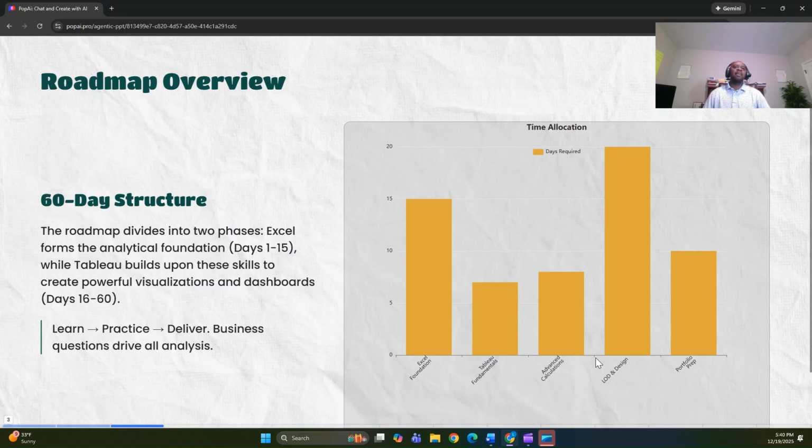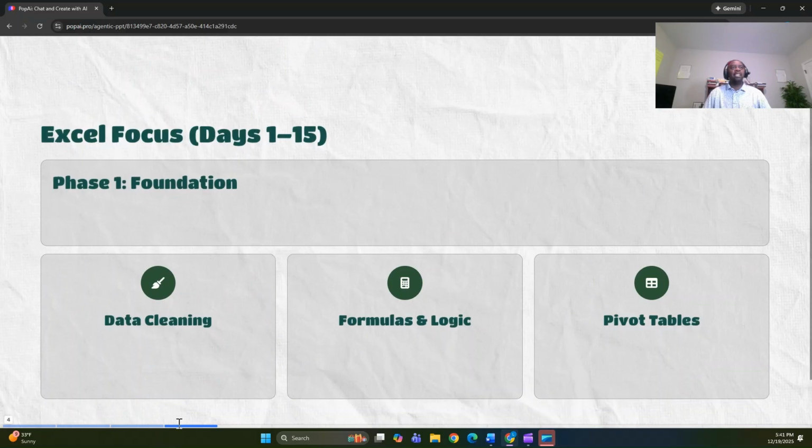So here is the structure. We are going to spend 15 days in Excel, Tableau fundamentals 7 days, advanced calculations in Tableau about 8 days, deep calculations in Tableau, such as LODs, 20 days, then 10 days to build your portfolio and to refine your skills. Okay, let's go back into Excel.